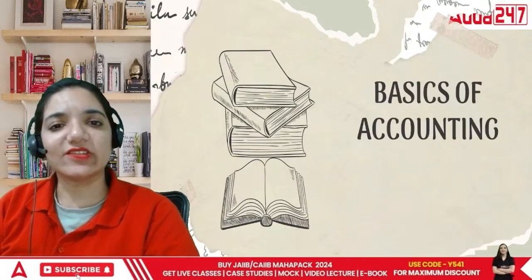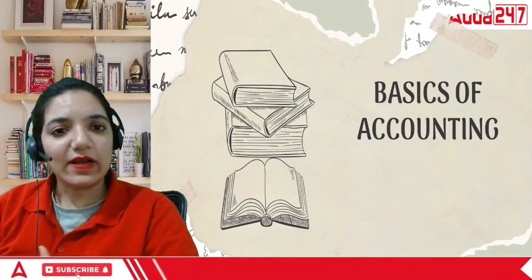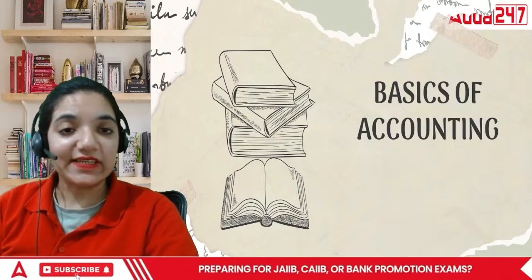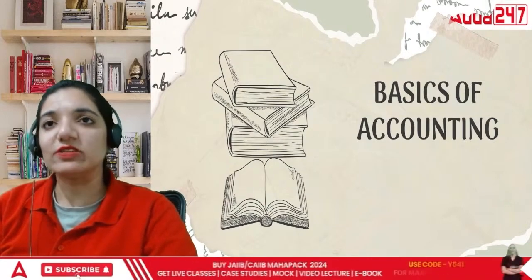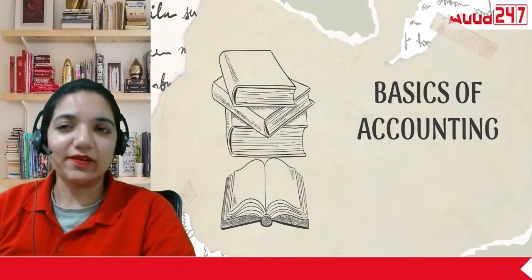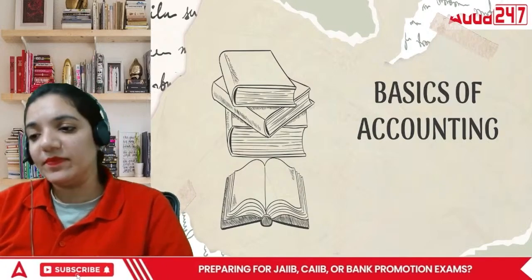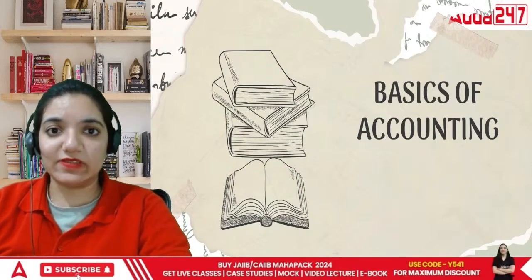We're doing the basics of accounting. In terms of basics of accounting, we are done with what do you mean by accounting, bookkeeping, accountancy, right? The limitations of accounting. We were done with all that area. Now I'm talking about different types of accounting today. That is value accounting and fair value accounting. Okay, now let's talk about value and fair value difference.